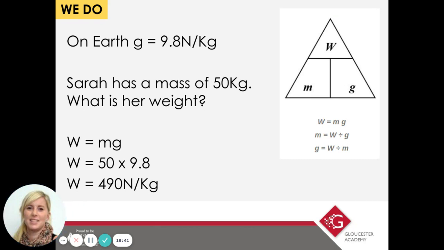Okay, so that's our practice example. I just want you to take note of how it's been laid out. I've written the equation, W equals mg. Then I've inserted the relevant numbers, so W equals 50 times 9.8, and then W equals 490 newtons per kilogram. So you've got the answer plus the unit. That's the way you should be laying out your work.